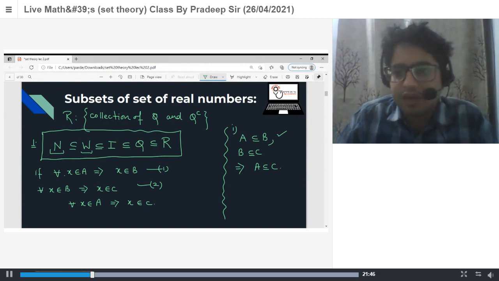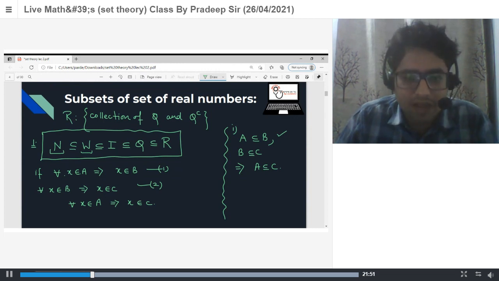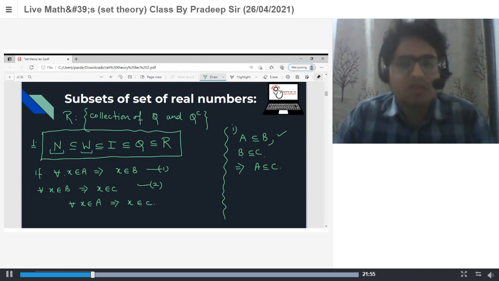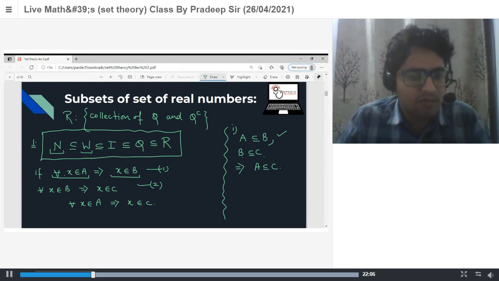Okay, from that part. The question is this: if A is a subset of B and B is a subset of C, then it means A is also a subset of C. The proof for that is: for any x belonging to A, if A is a subset of B, then x belongs to B by the definition.